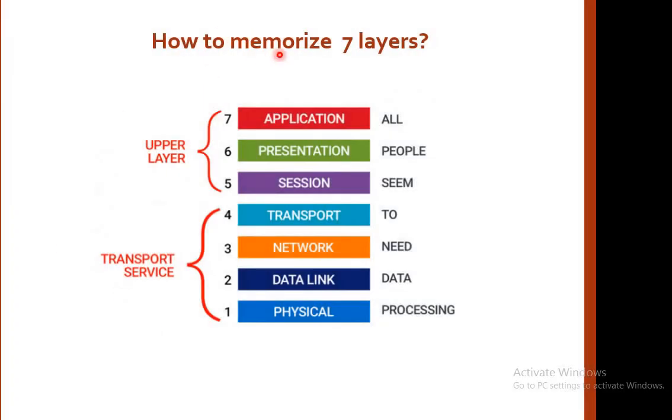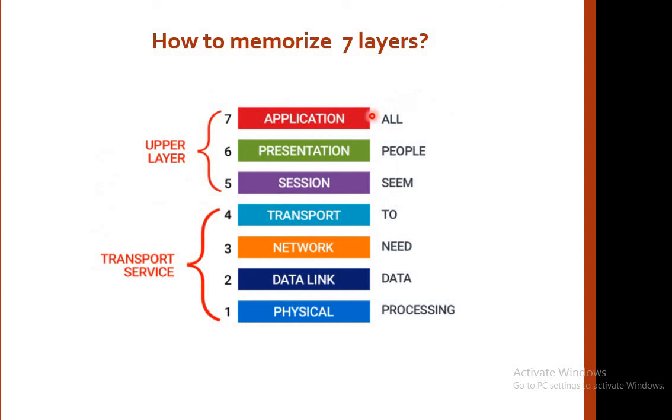Now, one of the important things is how to memorize these 7 layers. The 7 layers are application, presentation, session layer, transport layer, network layer, data link layer, and the physical layer. So how are we going to memorize them? For memorizing, we use this one sentence: All People Seems to Need Data Processing. Just focus on the first letter. The first letter is A, which resembles application. People, P, resembles presentation, Seems, S, resembles session, and so on. So it is a very easy method to remember the flow of the 7 layers.